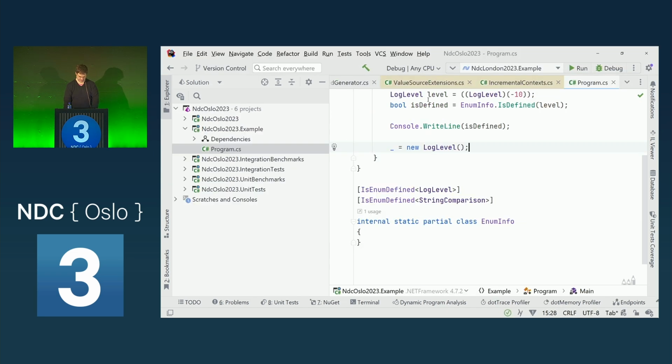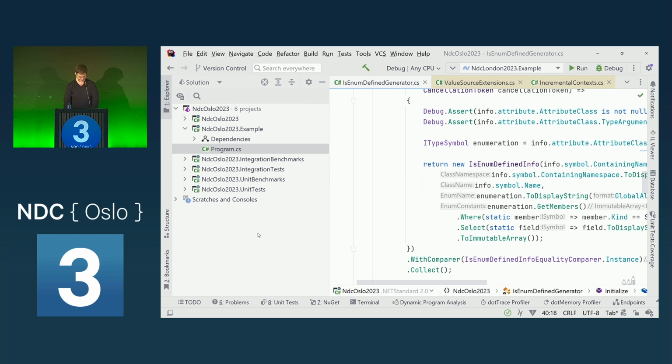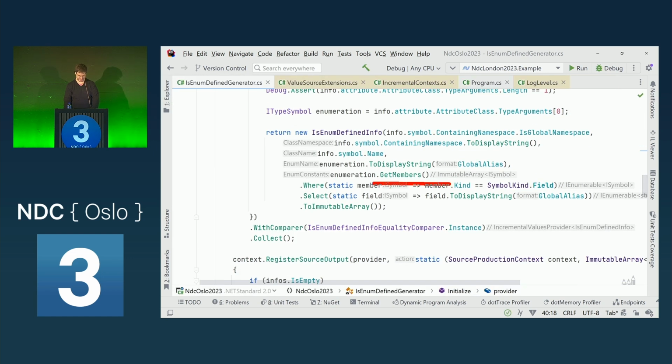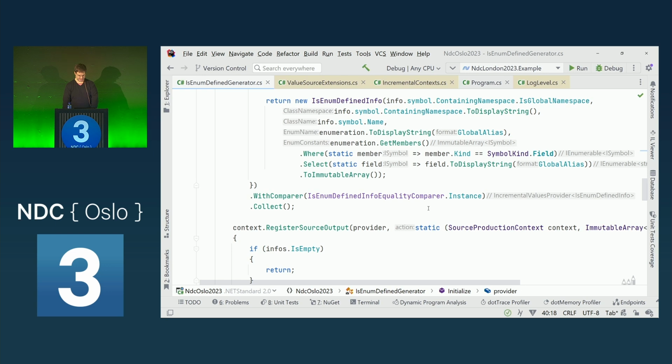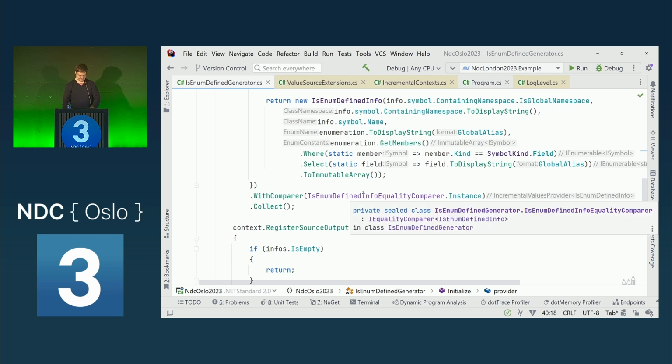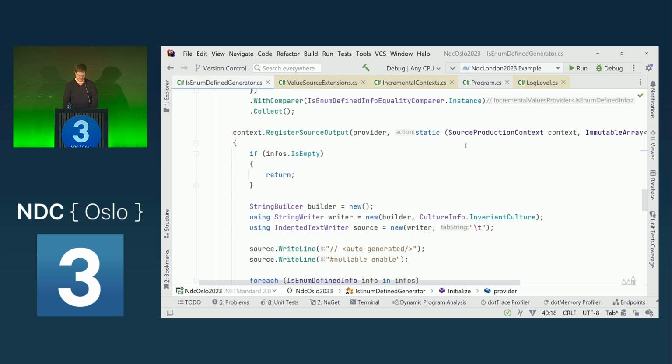We do that by getting all of the members of this type. We want to find all of the fields, and this is now the filter, because otherwise it includes the constructor. And then we basically are good to go and have the final step in the pipeline.